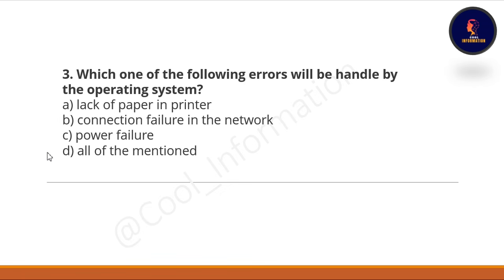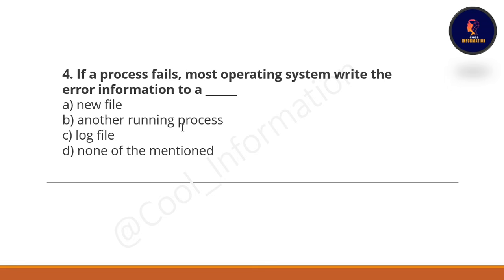Third question is, which one of the following errors will be handled by the operating system? This is a very easy, very common question which you can answer. If you know the answer, please do not forget to comment below. The answer of this question is D, all of them mentioned. Next question is, if a process fails, most operating systems write the error information to a new file, another running process, log file, or none of the mentioned. The correct option is C, log file.